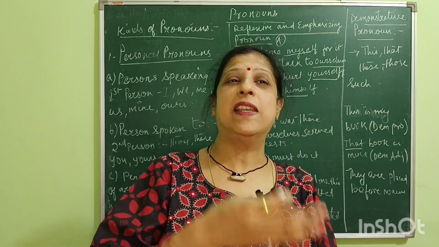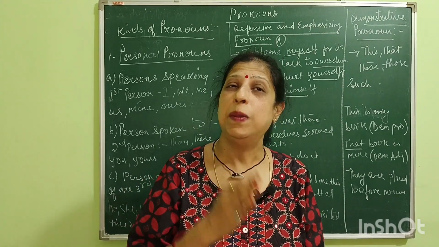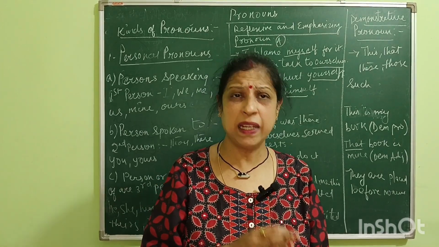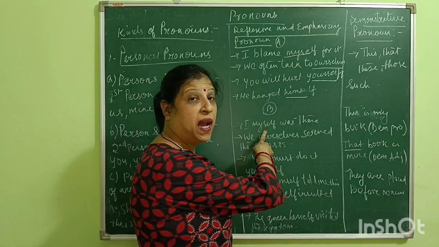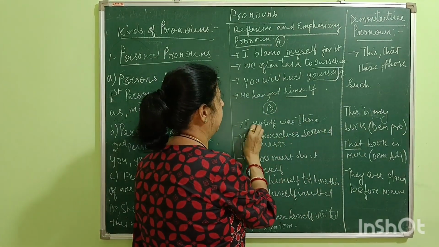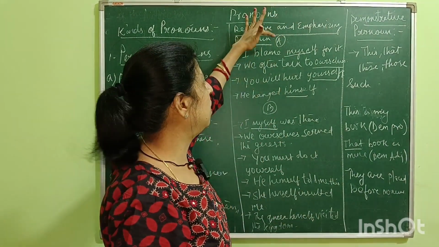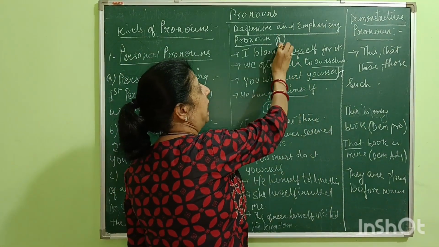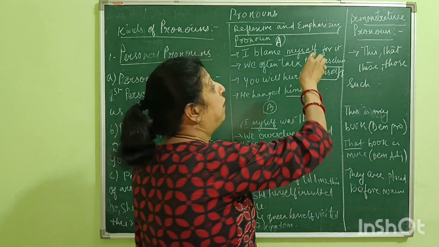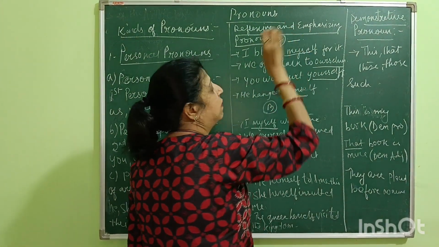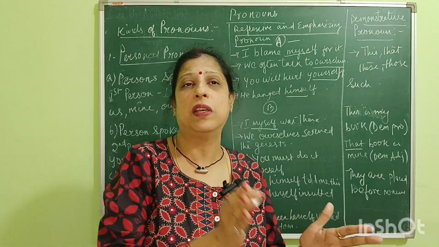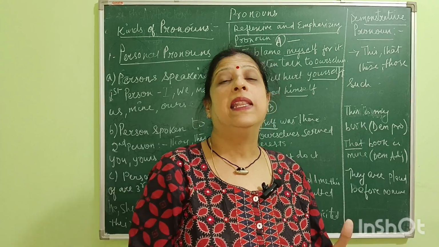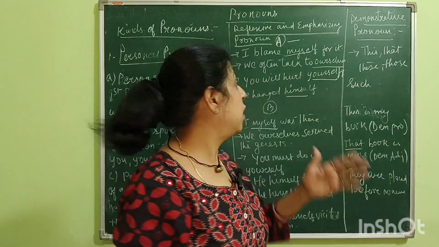Then in this case it is called reflexive pronoun. Am I clear? Next, when I'm saying I myself was there, this is in column B. This column A says reflexive pronoun. It means the words that we are using just after the verb, that is called a reflexive pronoun.